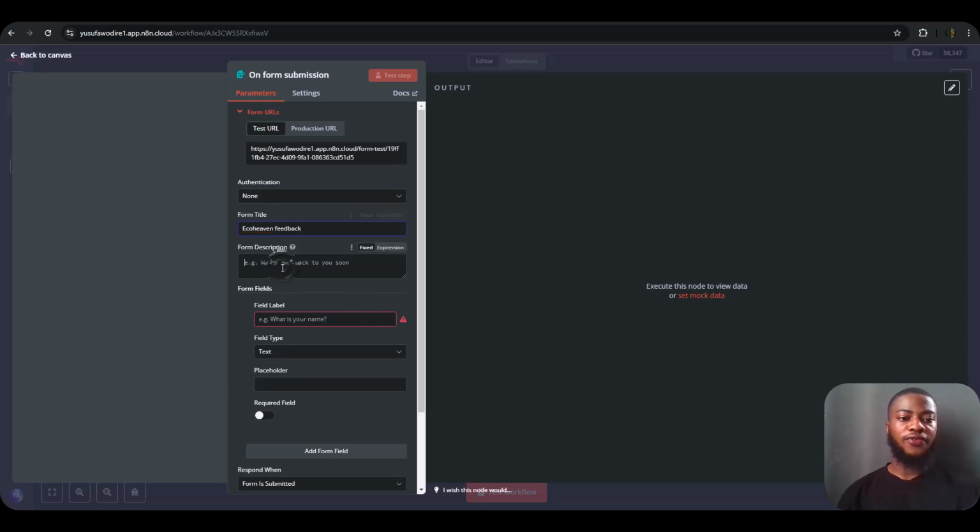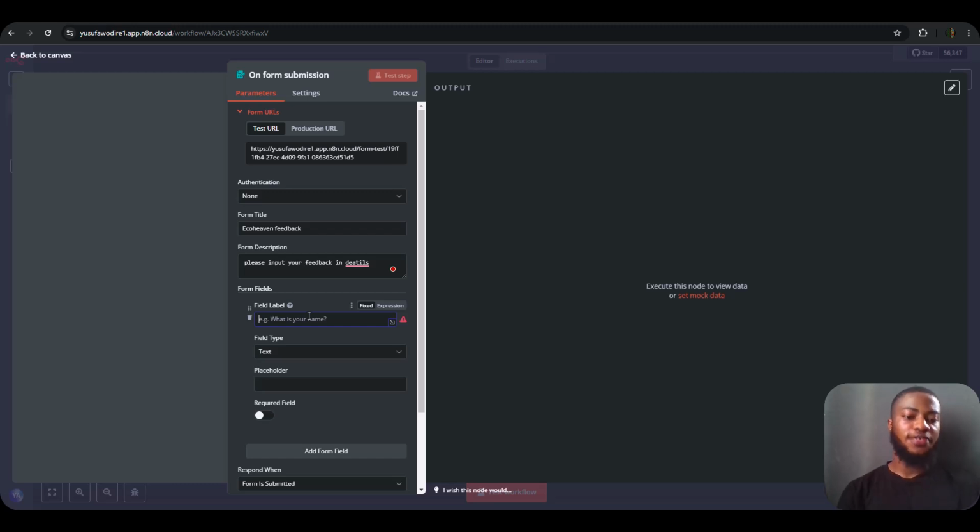And for the form description, let's just input, please input your feedback details. For the labels, these are the labels that are going to be on the feedback.